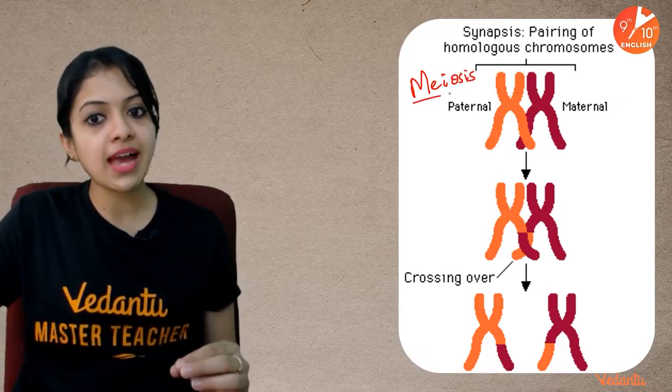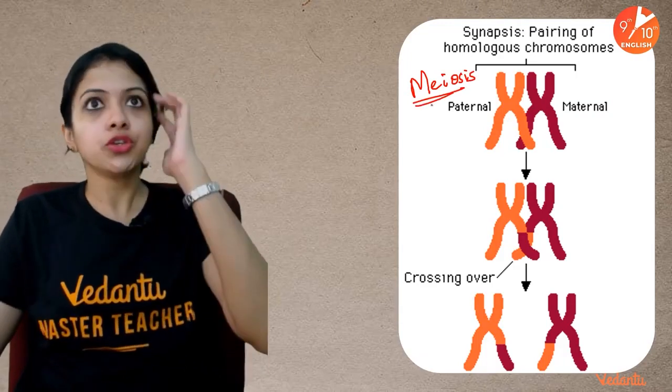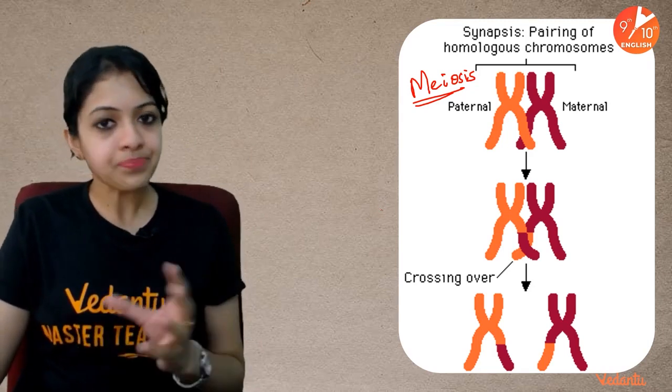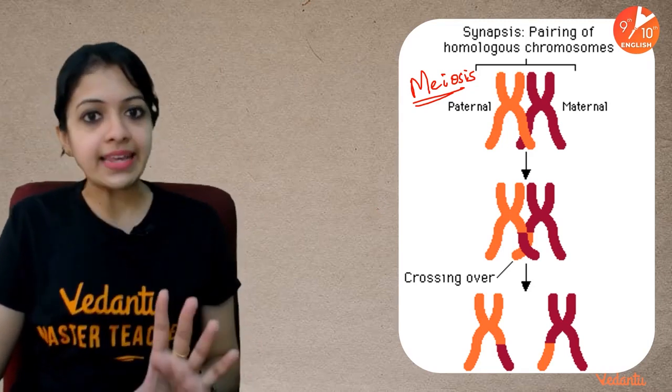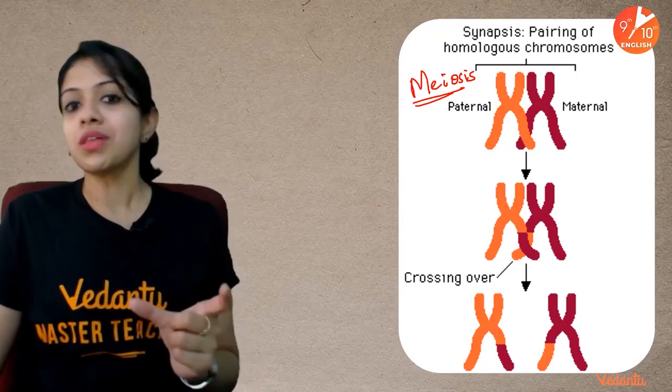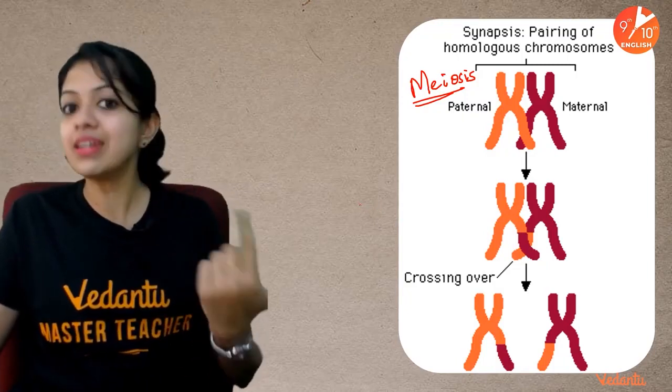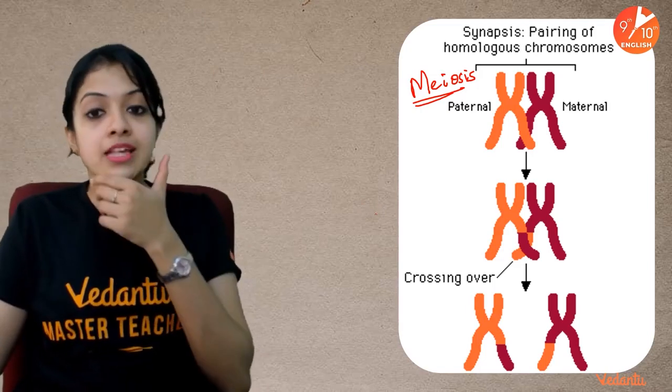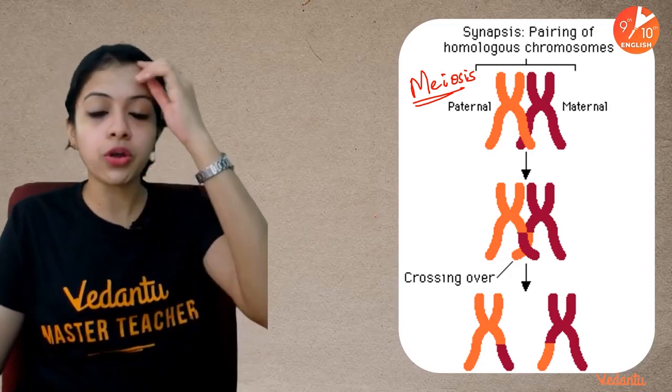Okay, meiosis is actually one process which used to be part of the CBSE 9th curriculum a very long time back. When I was in class 9, I remember mitosis and meiosis used to be taught in class 9, but I think somewhere it got removed. But at least it's worth understanding so that you understand genetics a little better. This is my personal opinion. So again, children, in case you want to know more about mitosis and meiosis, watch my class 10 ICSE videos. Okay, I've already done those in the same channel.